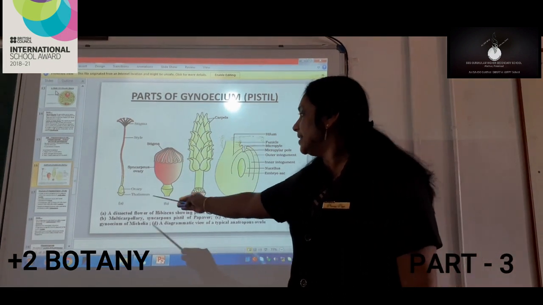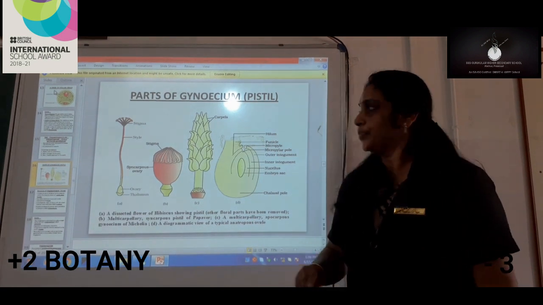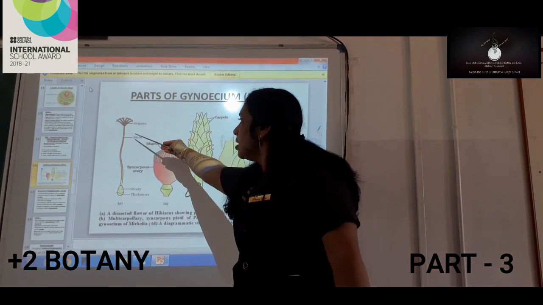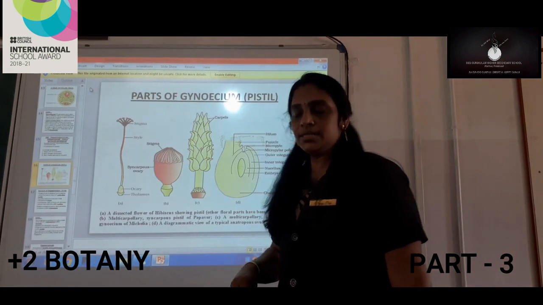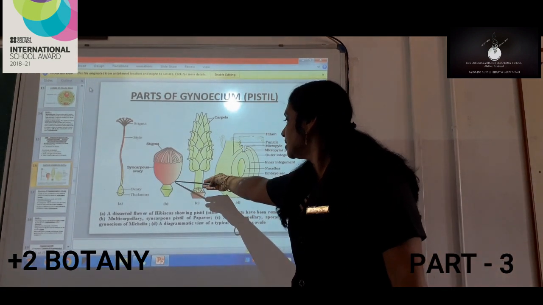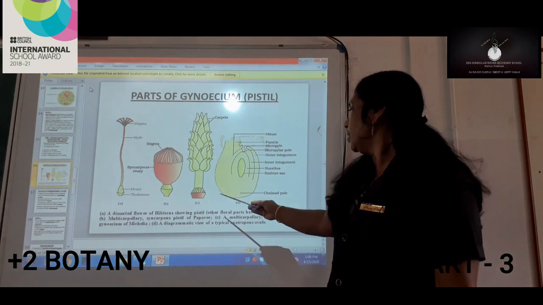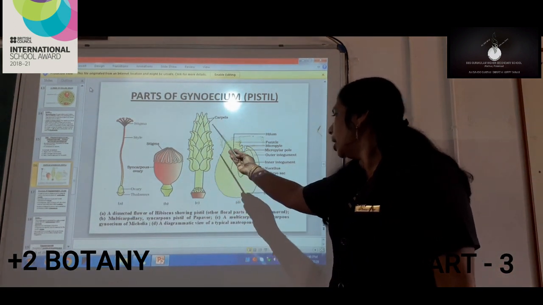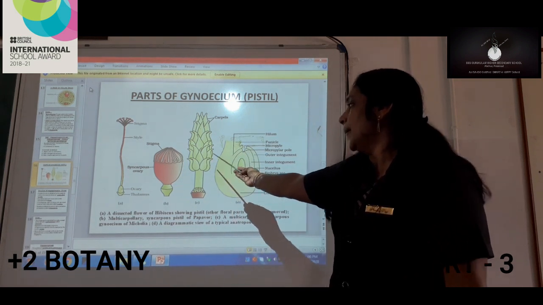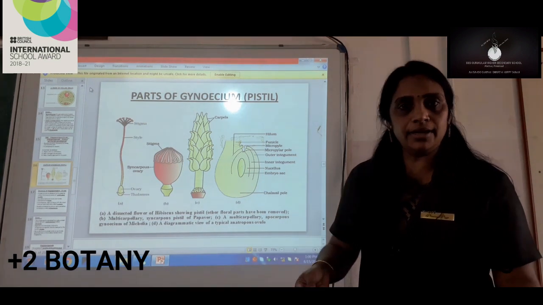There you can see a dissected flower of hibiscus showing the pistil, where you can see the stigma, style and ovary. Next, we can see a multicarpellary syncarpous pistil of a pepper flower. In the same way, we can see a multicarpellary apocarpous gynoecium of Michelia, which is again a flower.